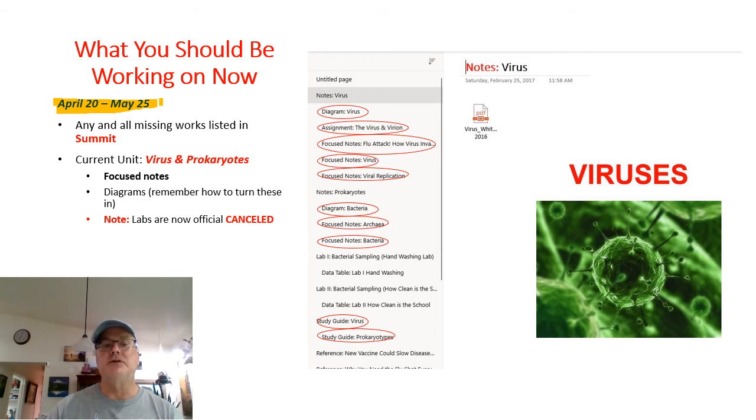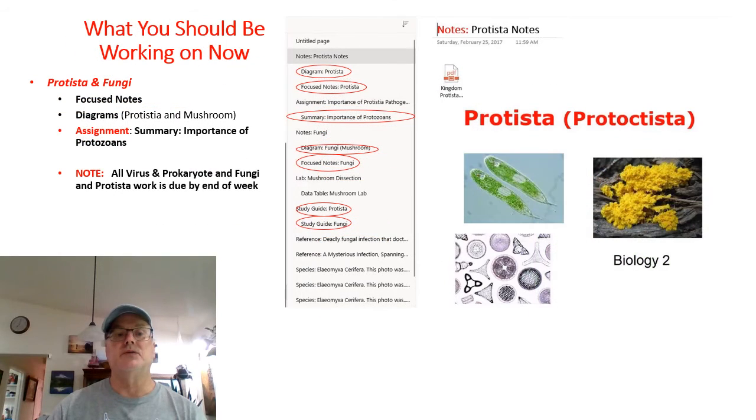We do need to finish up these last units, and that would be the virus and prokaryote, as well as the protista and fungi. Do note that I have on here the assignment that I changed from a checkpoint to a final product, and that would be the importance of protozoans. So make sure you have that completed.